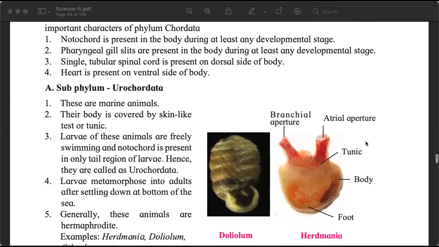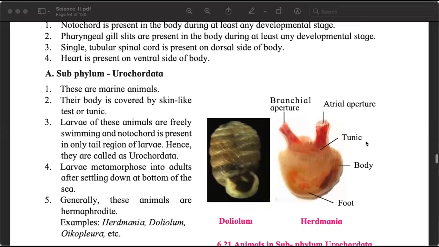Single, one, tubular, and a tube-like spinal cord is present on the dorsal side of the body. Yes, this is what is called the notochord. Heart is present on the ventral side of the body. पेट के side में heart होता है, and पीठ के side में spinal cord or the notochord is there.